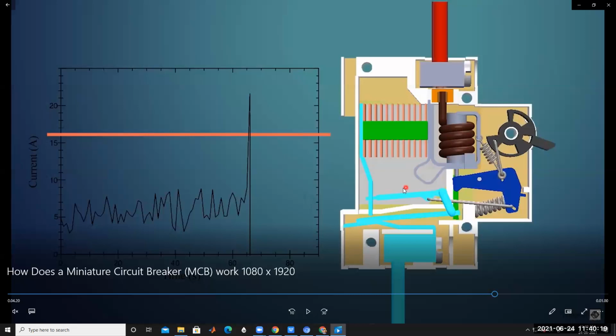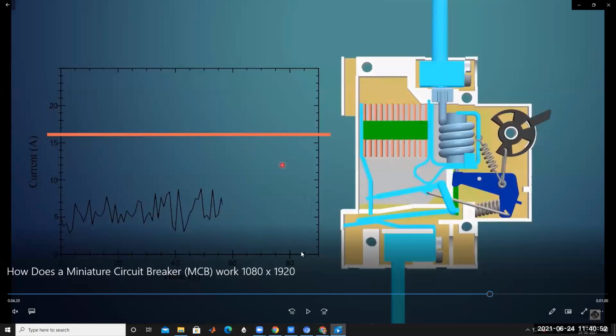If the MCB operated only on the bimetallic strip, that is thermal operation, this much current is not enough to heat the strip. Am I right? The bimetallic strip is not heated up and not bending, but the current above the rated current passes through the device in a very short time.